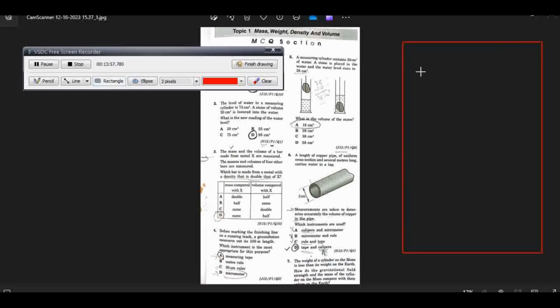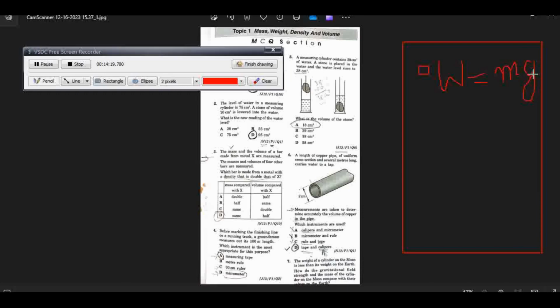We know that weight is equal to mass multiplied by g, the gravitational acceleration or the gravitational field strength.